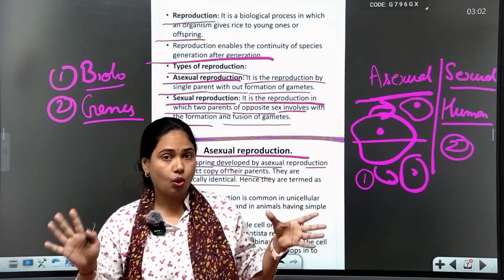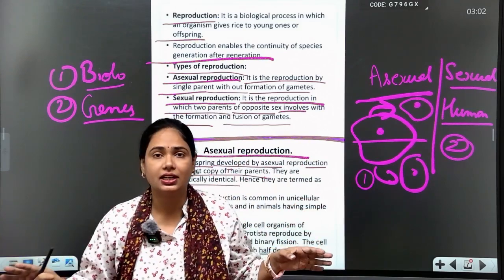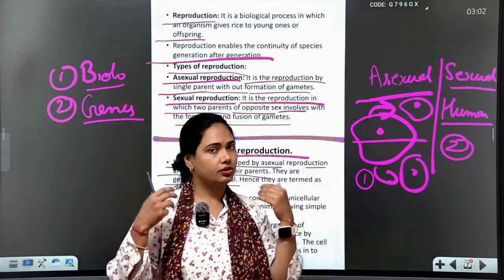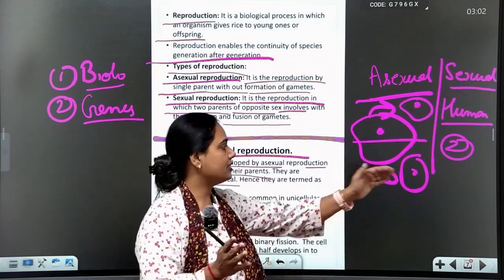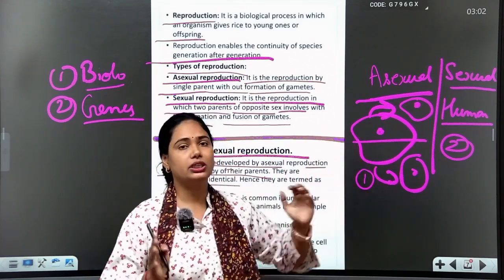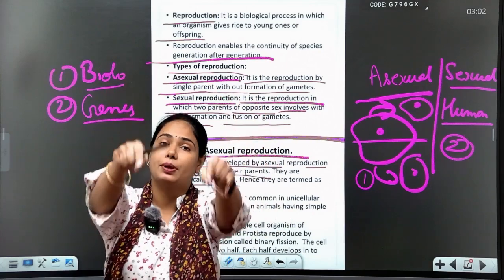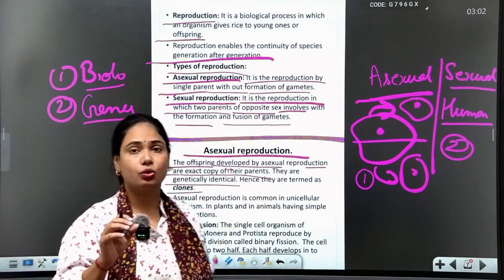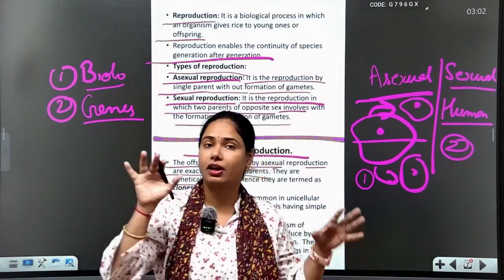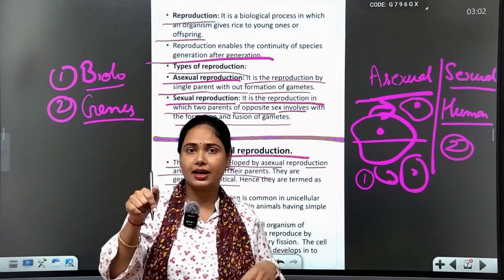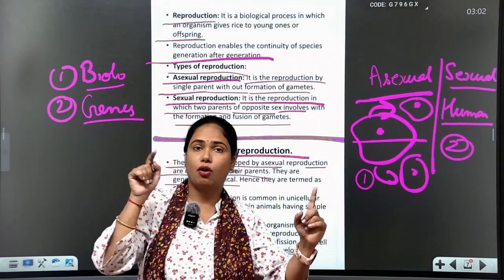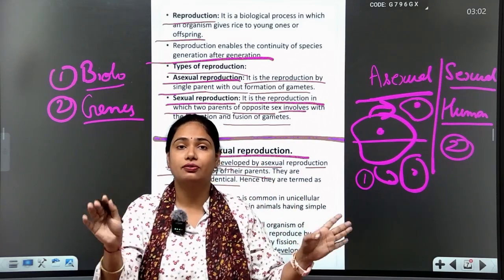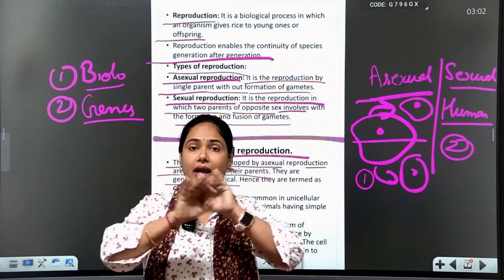There is no genetic difference. Whatever character the parents have, transfers to the daughters. So an exact Xerox copy or clone is formed in asexual reproduction only. This term is known as clone. Single parent transfers their character to offspring; an identical copy is formed. That's it.